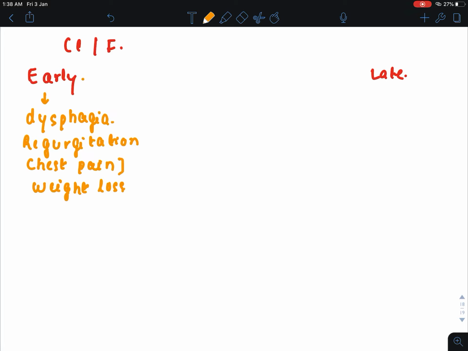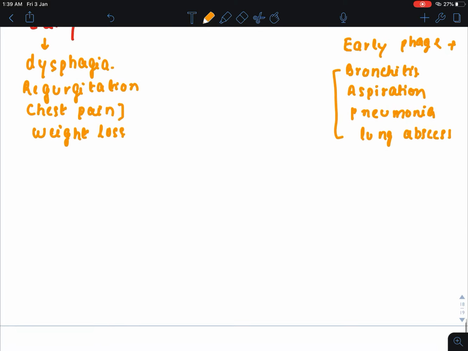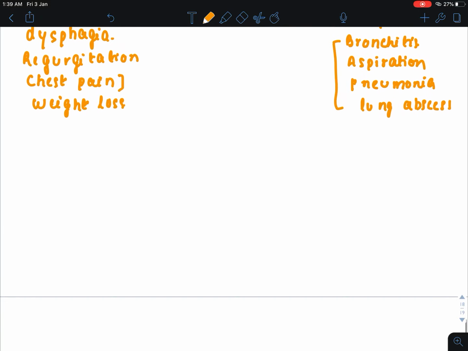In the late phase we will see the early phase symptoms, plus we will see that the patient will have bronchitis, aspiration, pneumonia and lung abscess. All these are complications. One more complication we will see later on. The late phase is occurring because of chronic achalasia.